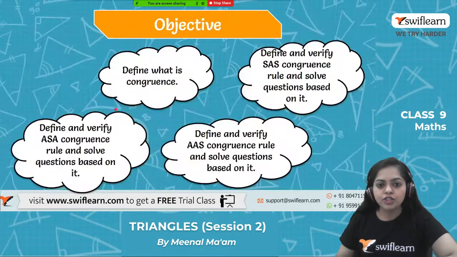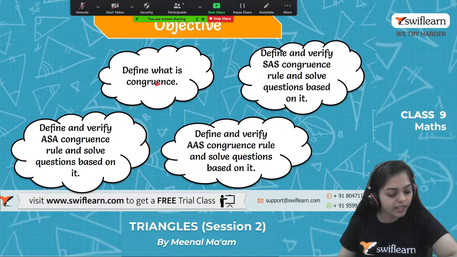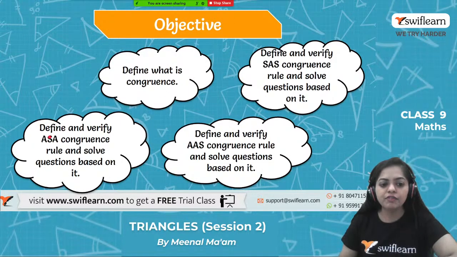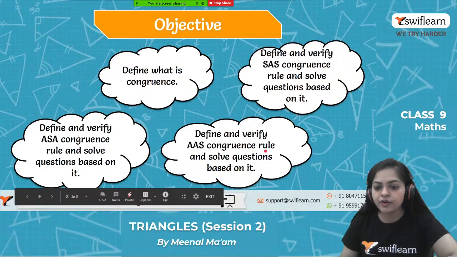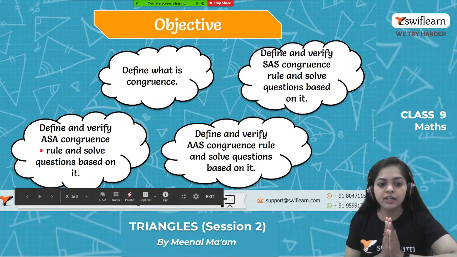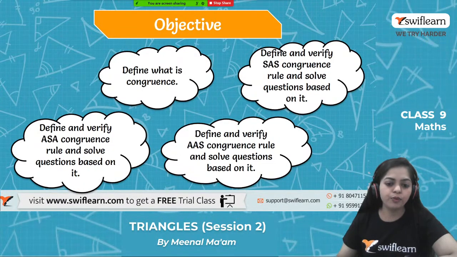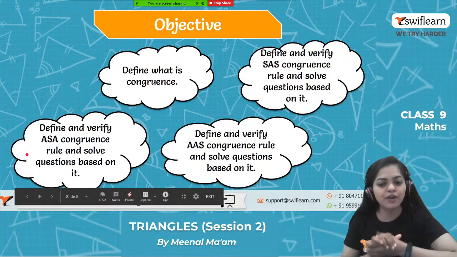Alright, so let's move on to the objective of today's class. What is the objective of today's class? We will define what congruence is, and then we will define the ASA congruence rule, the AAS congruence rule and the SAS congruence rule, and we will solve questions based on them. We will define and verify all these three rules, ASA, AAS and SAS, and solve questions based on them. Okay guys, ready for the class?